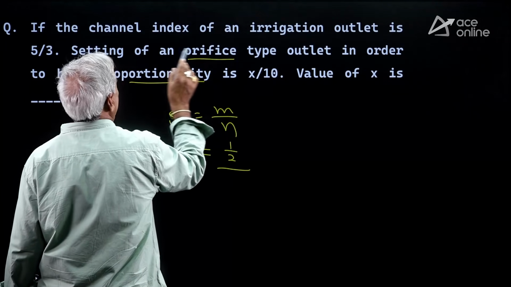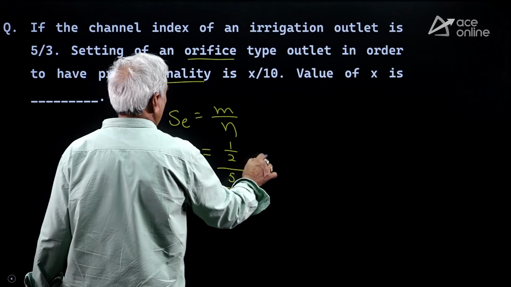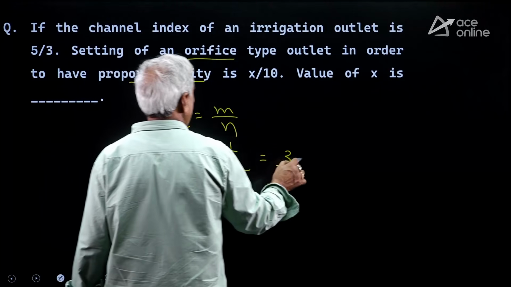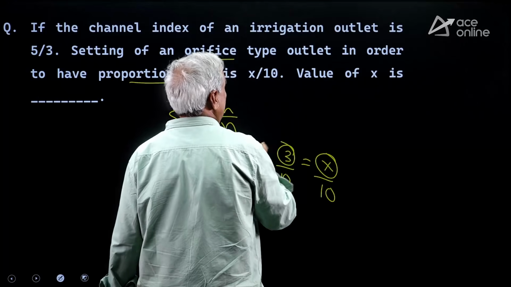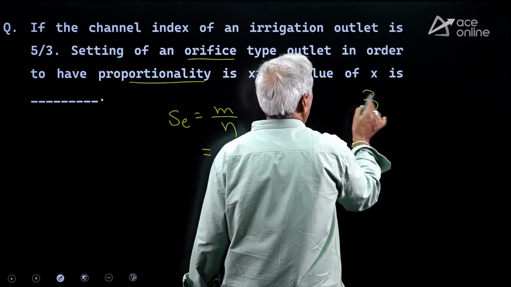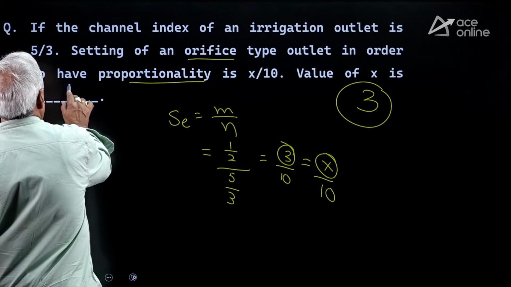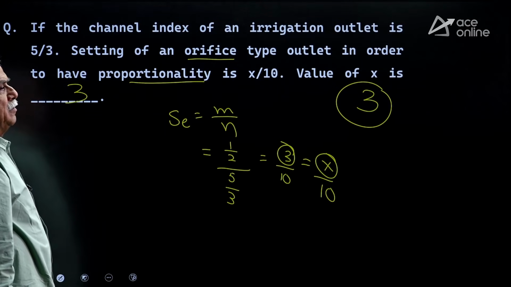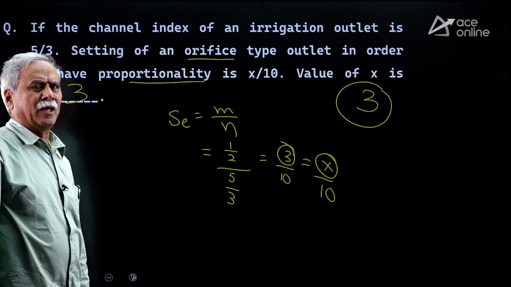Setting of an irrigation outlet is 5 by 3. So if you take this as 3 by 10, he said x by 10, so x value is equal to 3. 3 is the answer for this problem. When the canal module is a proportional module, otherwise the formula is H by D.